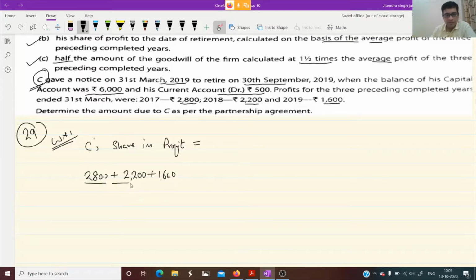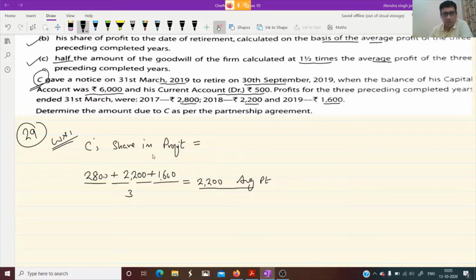Solve it. 2 plus 2, 4. 4 plus 5, 6600. Divide by 3. So 2200 is your average profit. And here it is clearly mentioned, basis of average profit of the 3 preceding years.